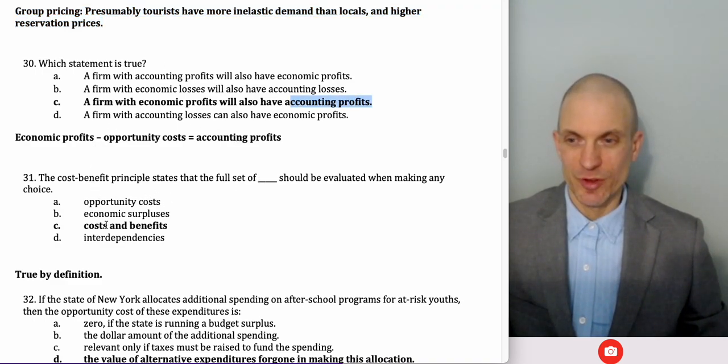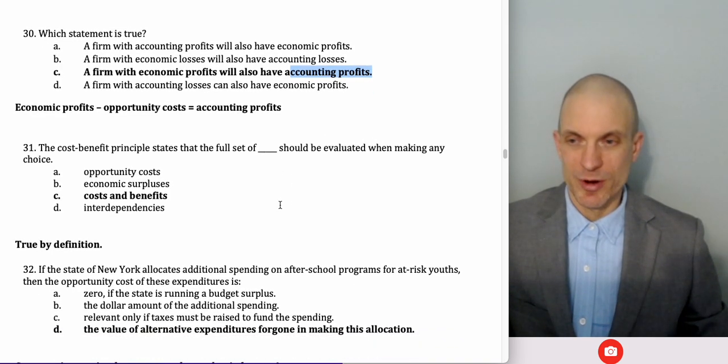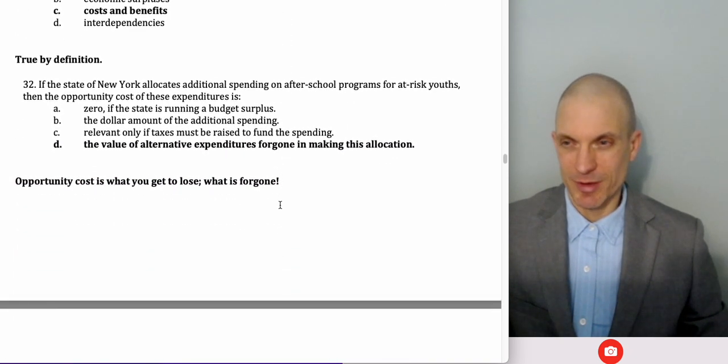The cost-benefit principle says the full set of costs and benefits should be evaluated when making any choice. That's one of our core principles, actually the first core principle of economics.